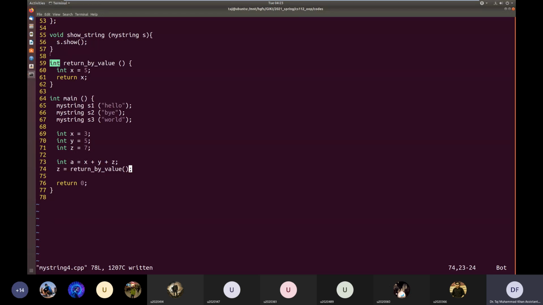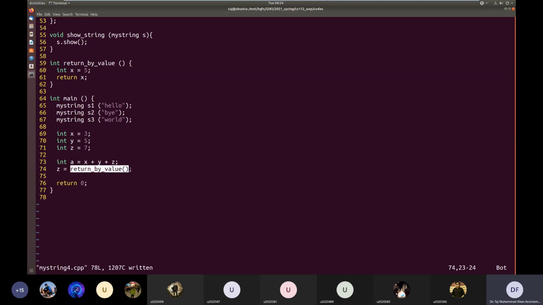Okay, so the value that will be returned, that will replace this function call, will not be x. Okay, because the return value of this function will be assigned to z after this function call has terminated. And after this function call has terminated, the variable x would also have been destroyed. Okay. So x does not exist after this function call has terminated.